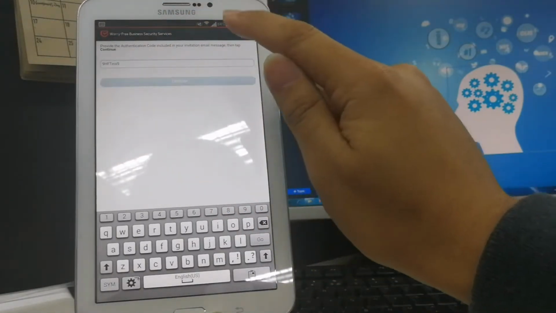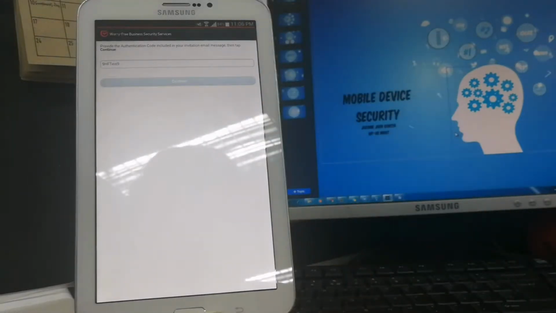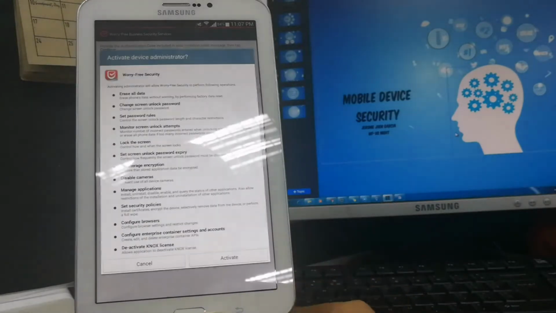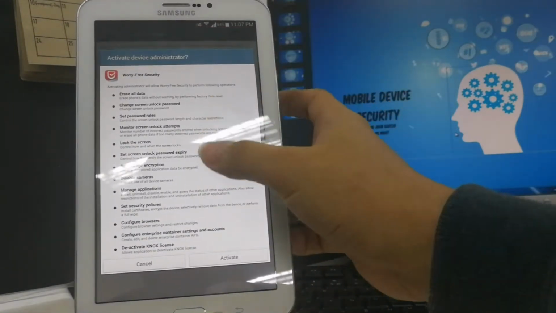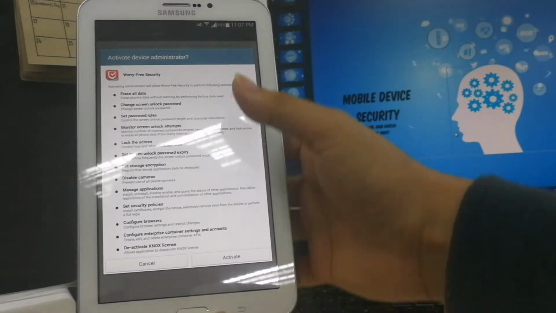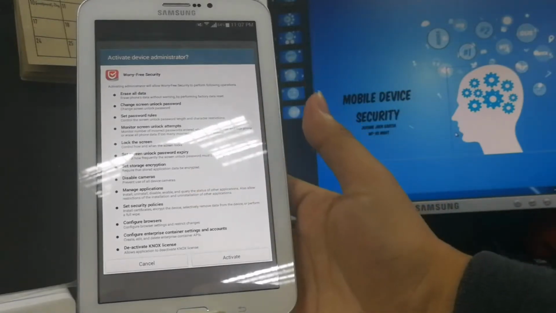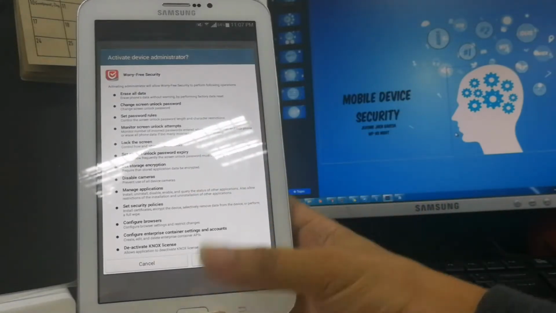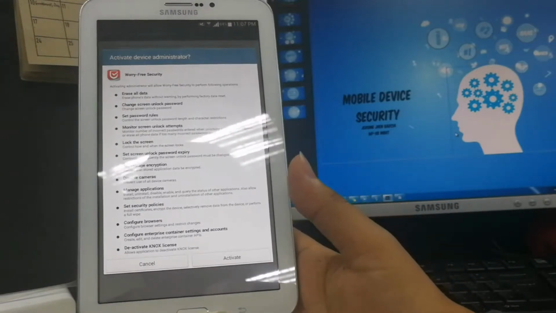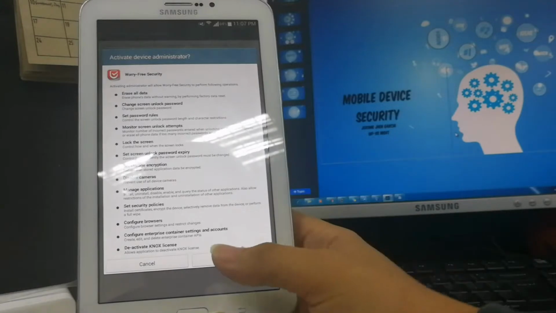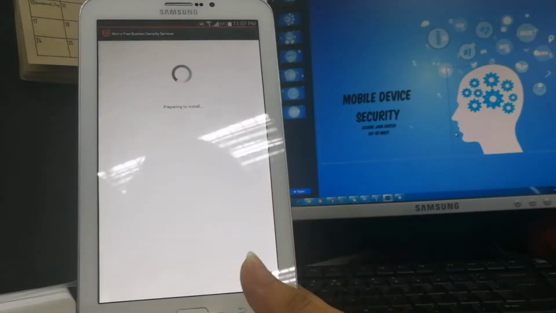So continue and accept, always accept. And then as you can see, the administrator will be able to erase all data, change screen unlock password, set password rules, monitor screen unlock attempts, lock the screen, and others. So click on activate.